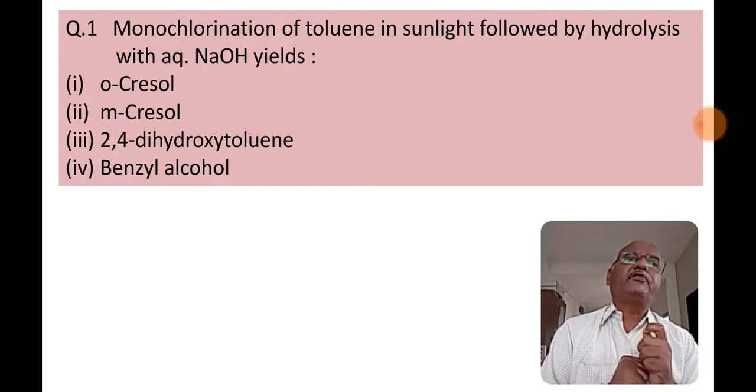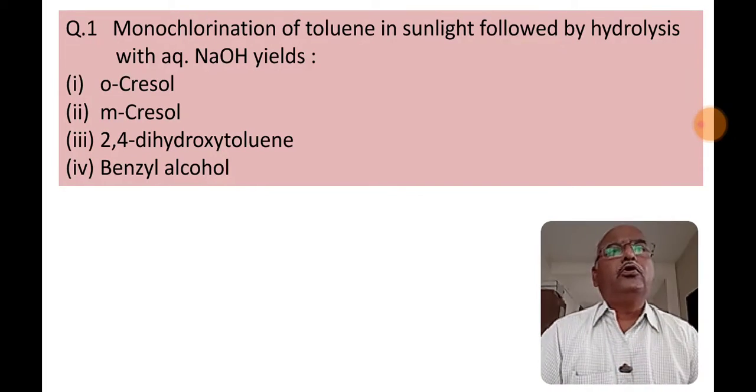So I read the first question. Monochlorination of toluene in sunlight followed by hydrolysis with aqueous NaOH yields. Read the options.